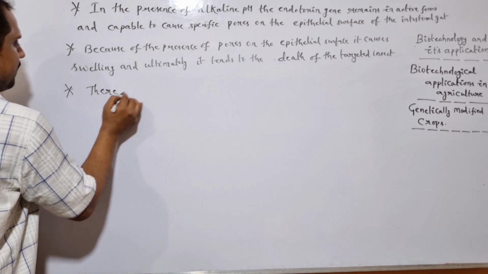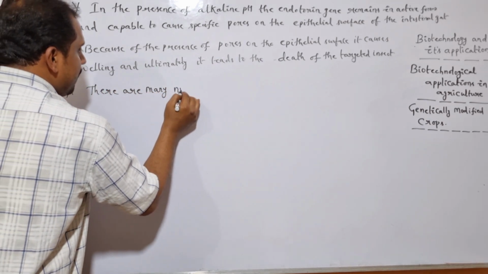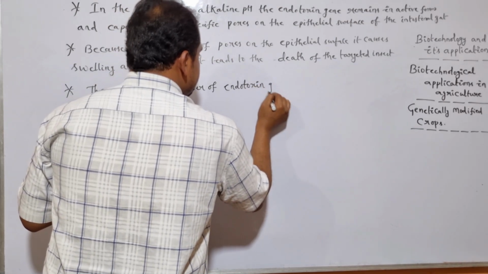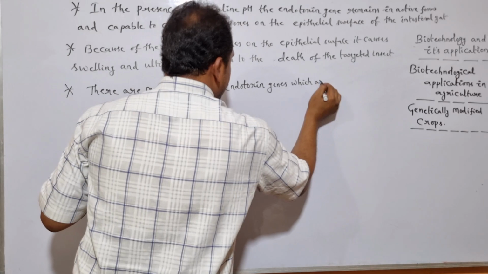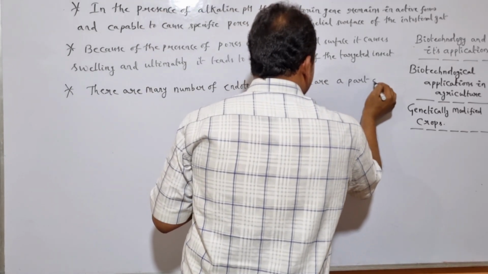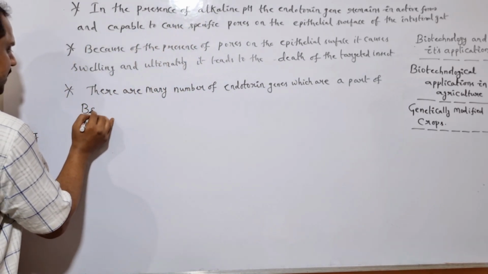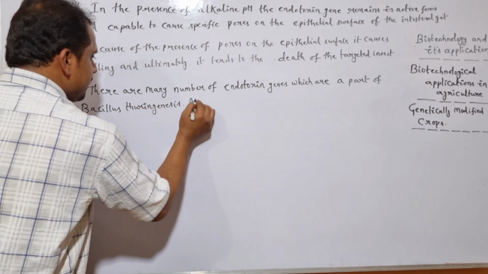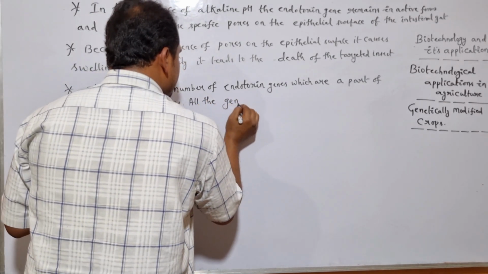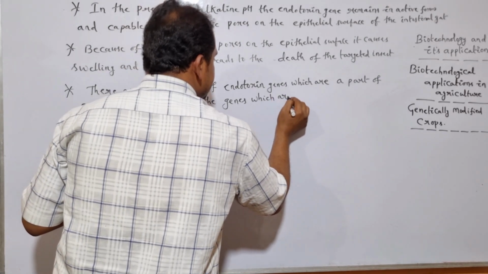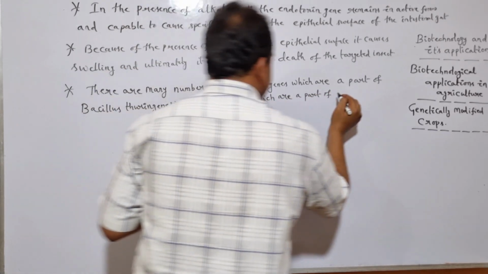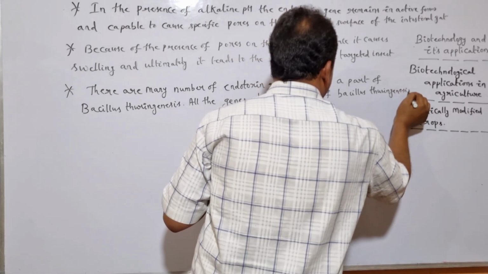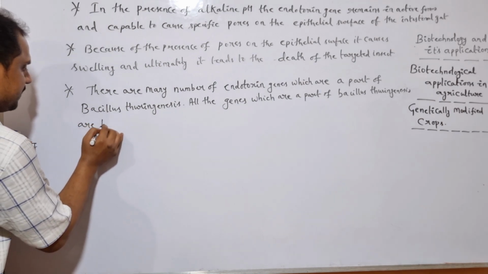There are many endotoxin genes which are a part of Bacillus thuringiensis, and all the genes are host specific.